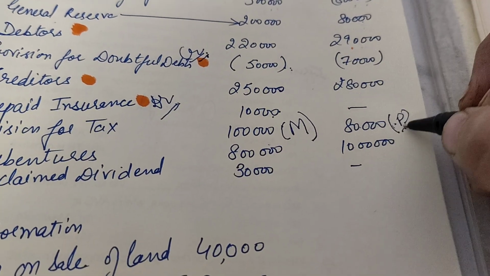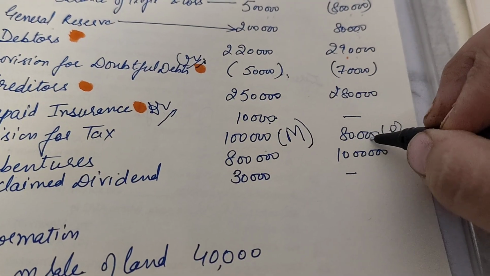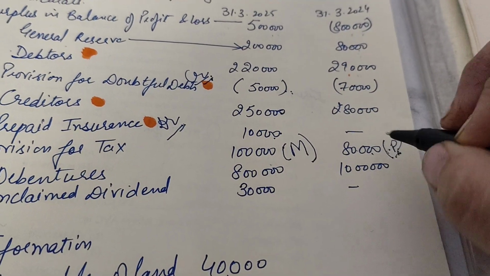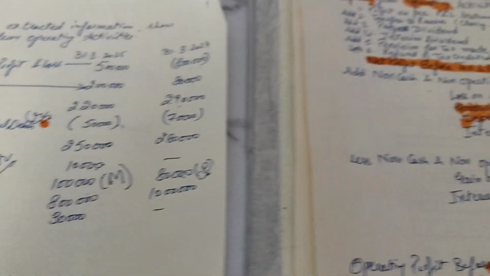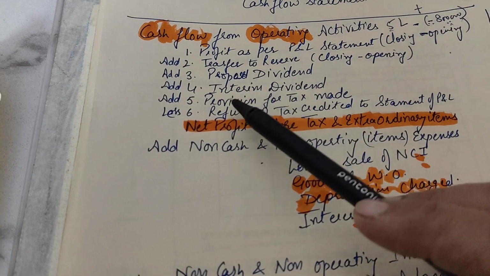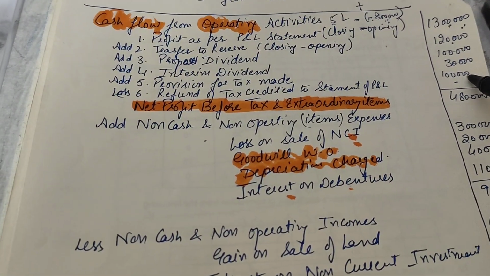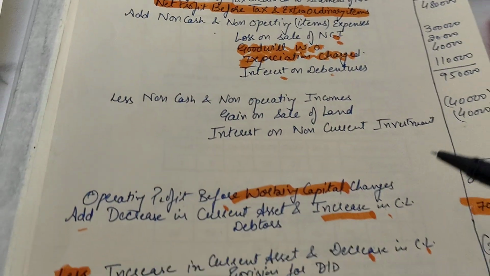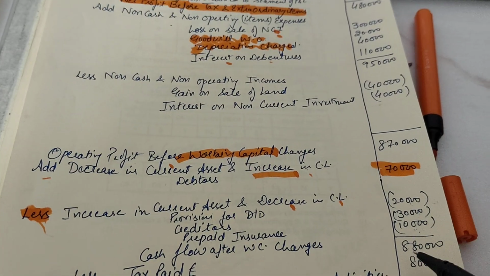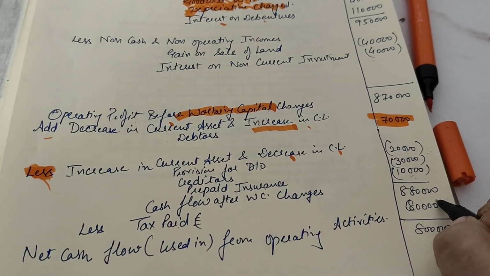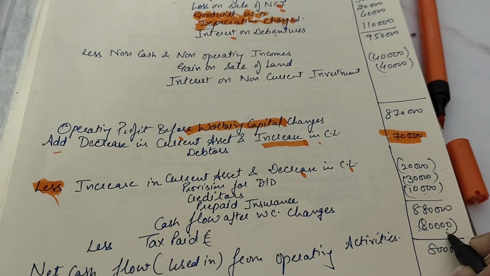If no other information is given in the question, then last year's balance will become paid and current year's balance would become made. So for the solution, provision for tax made was 1 lakh, so we added it up here, and provision for tax paid was 80,000, which we have to deduct here in brackets. We have kept provision for tax paid during the year, right?